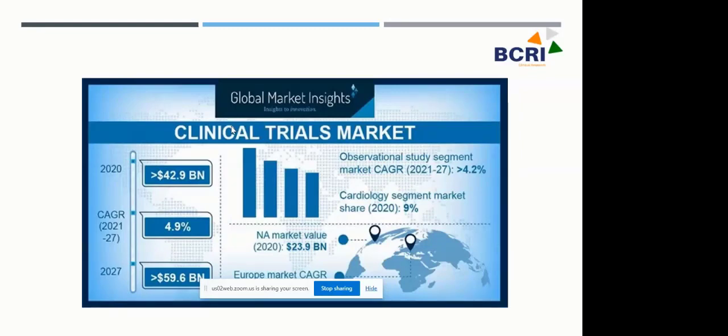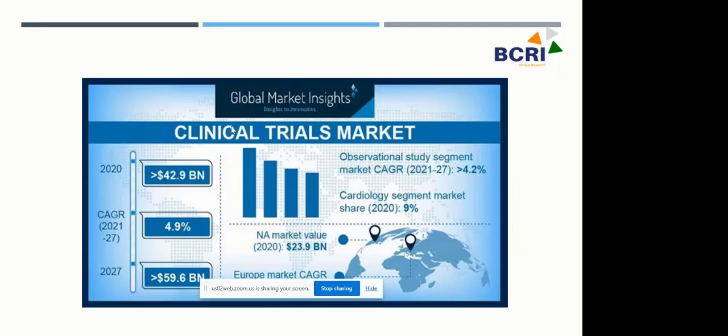We want to be stable from the point of view of our finance and our personal growth, and this industry is going to give you that stability. They say that the clinical trial market size was estimated at over 42.9 billion US dollars at the end of 2020, and is projected to grow at a 4.9% compound annual growth rate between 2021 and 2027.